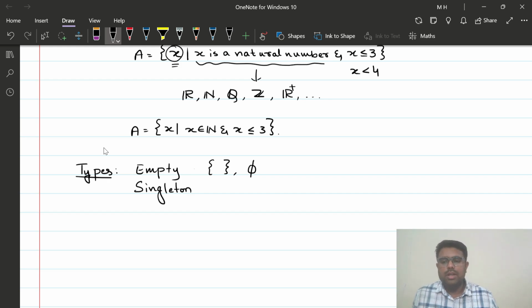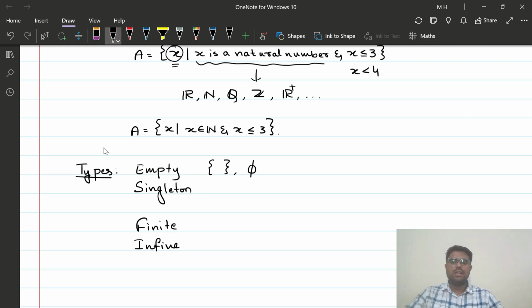Then we had finite and infinite sets. What is a finite set? A finite set is a set which has a finite number of elements, and an infinite set is a set which has infinitely many elements. And please don't use the terms such as countable number of elements or countable set and uncountable set.